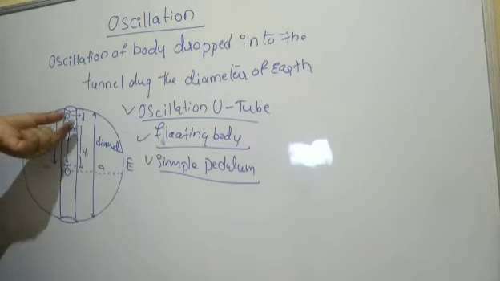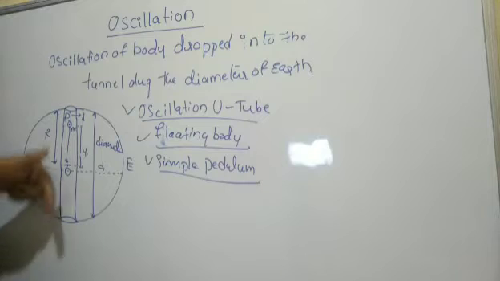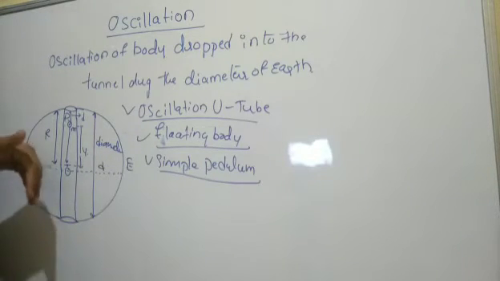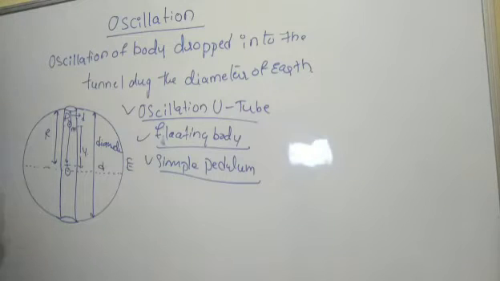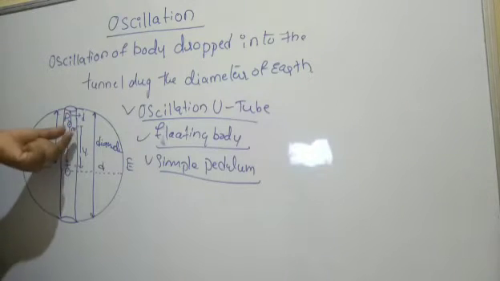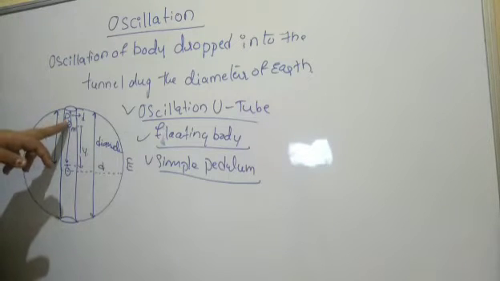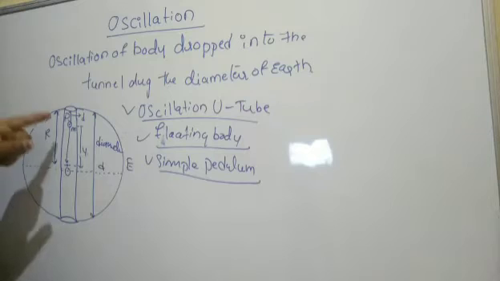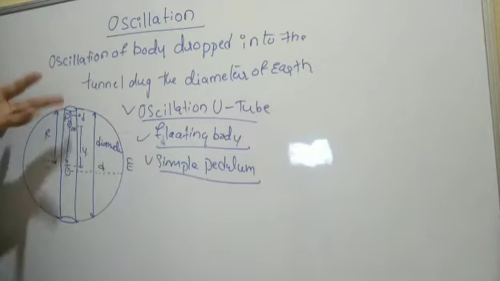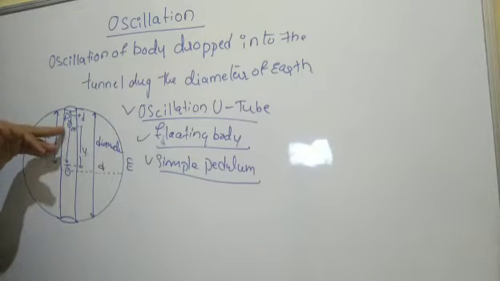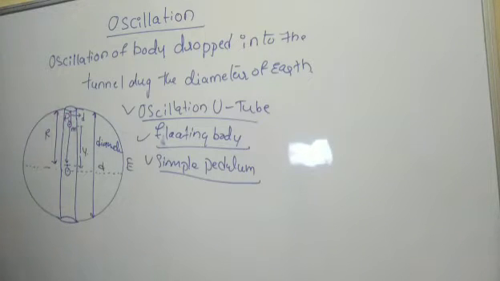Now we are allowing the body to enter the tunnel that is already dug in the depth of the earth. We drop the mass into the tunnel, and the point can be anywhere in that tunnel, just below the surface of the earth. That part we have called the depth d.